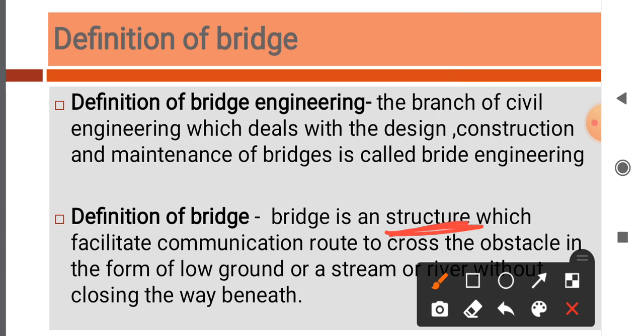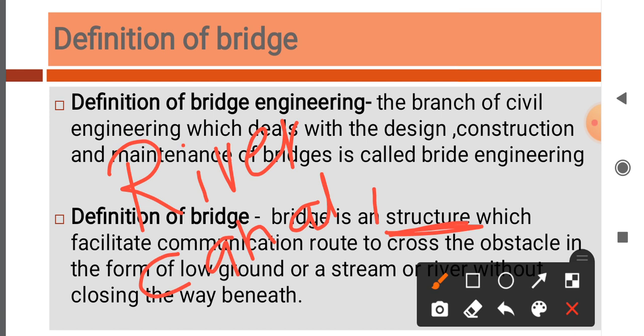Suppose the obstacle may be river, canal, valley, low ground, stream. These are the obstacles. Now, these obstacles may be natural or artificial.